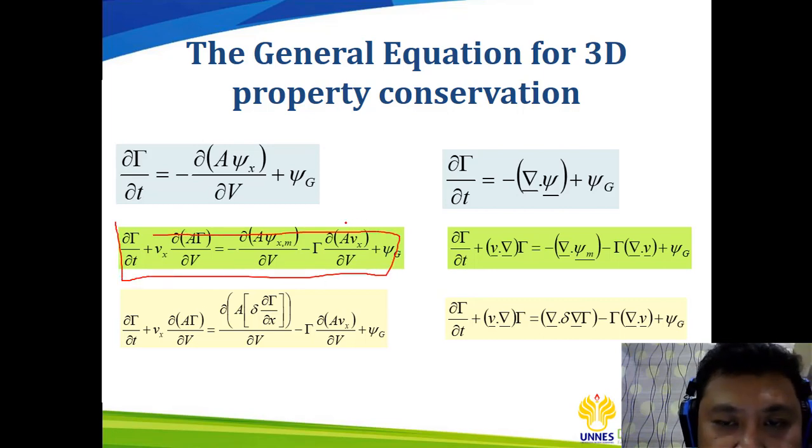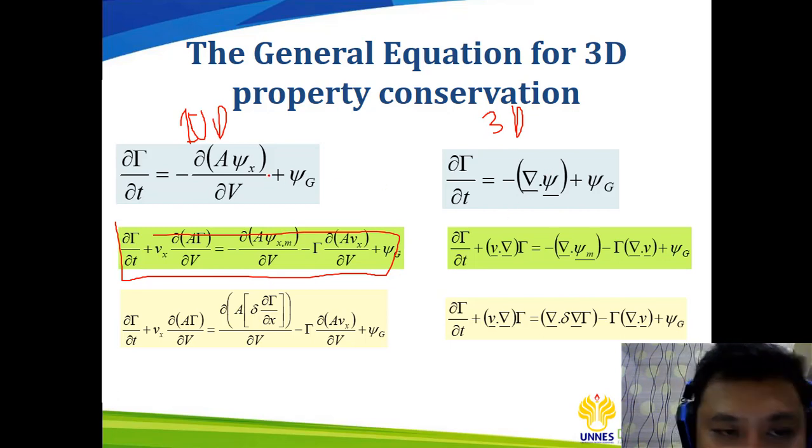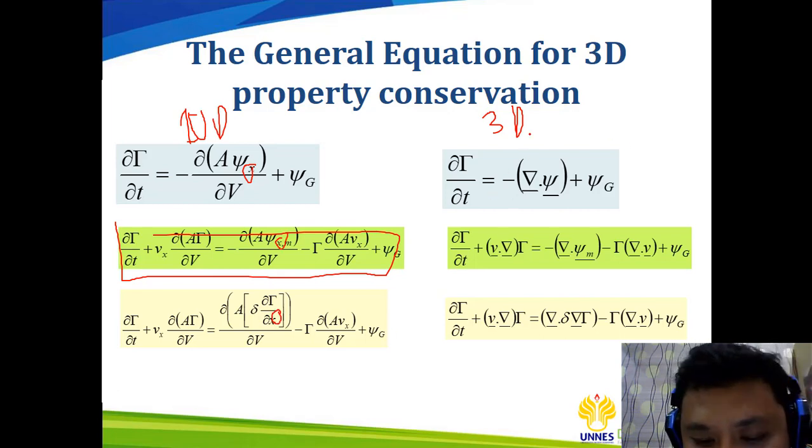This one is the one-dimensional general equation for property conservation, and this one is for three dimensions. As you can see, here you still have the x direction, while here the direction is gone and has been replaced by a tensor.